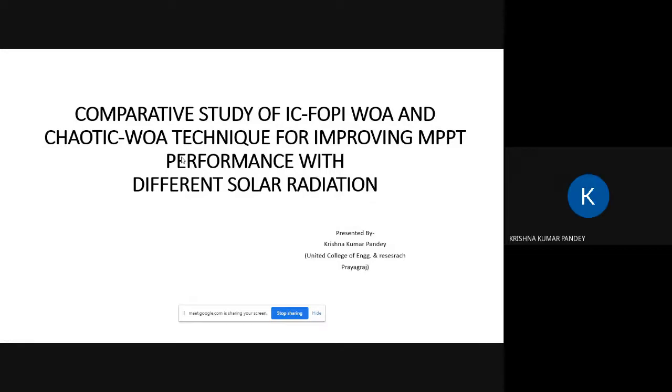So I am presenting the topic comparative study of incremental conductance, fractional order, particle swarm optimization, whale optimization algorithm, and chaotic whale optimization algorithm. Basically, it is used in MPPT technology to improve its performance. I have considered different solar radiation for the same temperature.